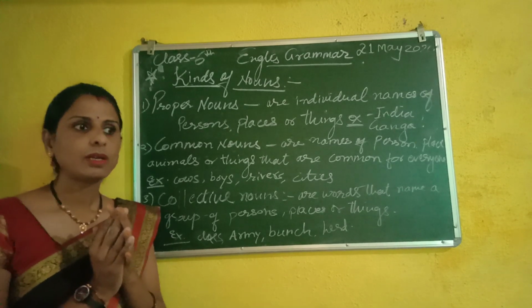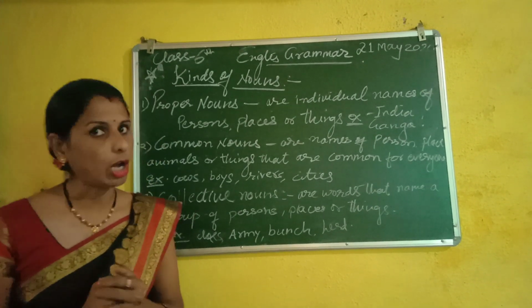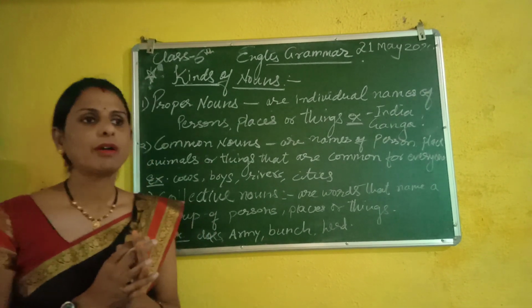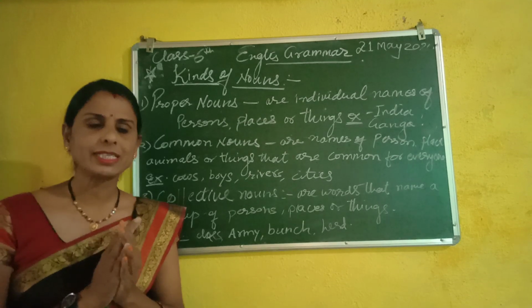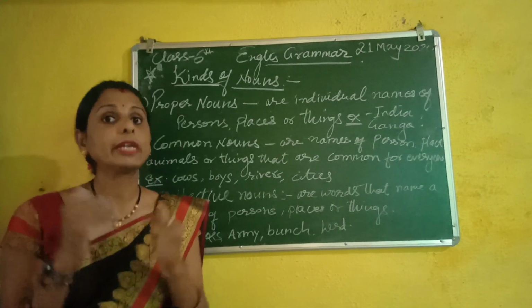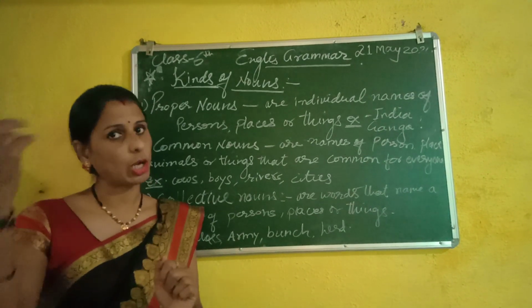For all the children, we can call them children. For all the students, we call them students. For all the boys, I am not calling a particular name. I am calling them boys. So this is a common noun. One word for all the boys.